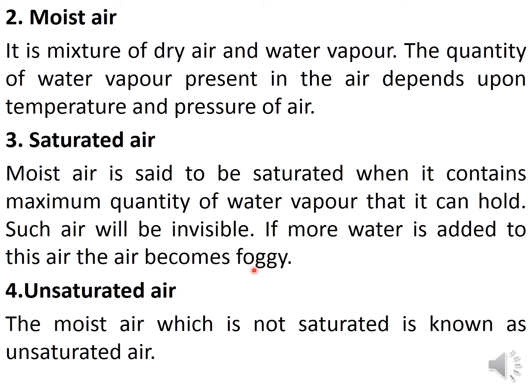So when we are riding a bike in the daytime also, we keep the headlight on because of that fog, so that we can see things and the other person can identify that we are also riding a vehicle. Unsaturated air is the moist air which is not saturated. Means that air can still hold some amount of moisture. So that is called unsaturated air.